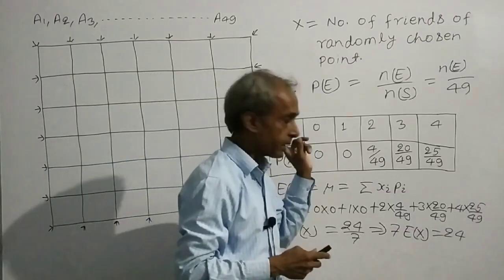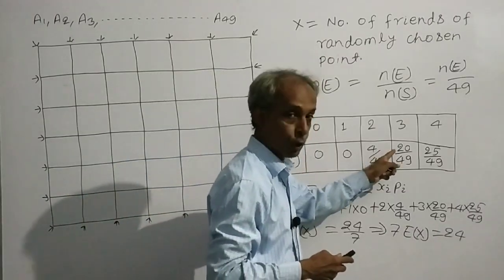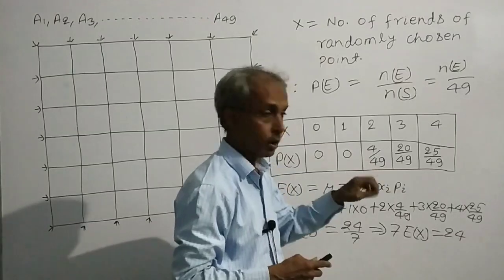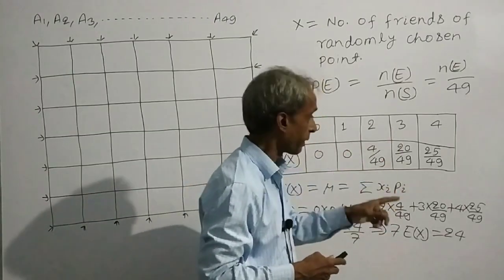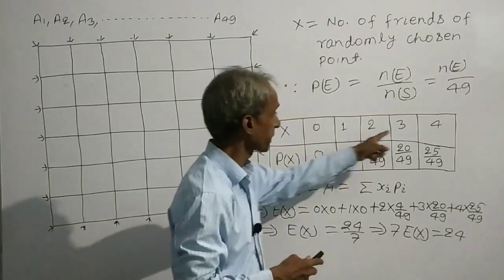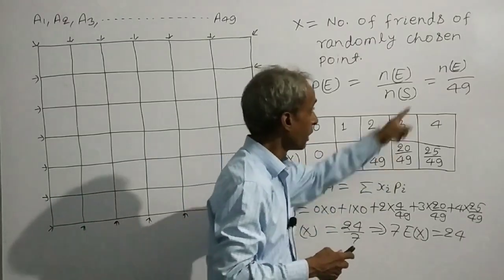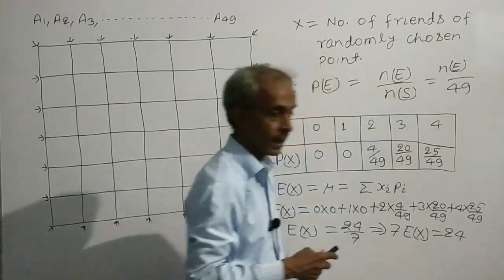Total there are 20 points, each of which has 3 friends. Therefore, the probability of x equal to 3 will be 20 by 49.